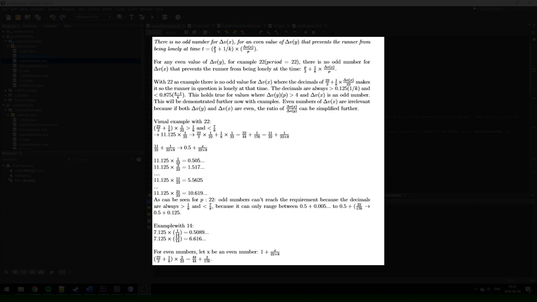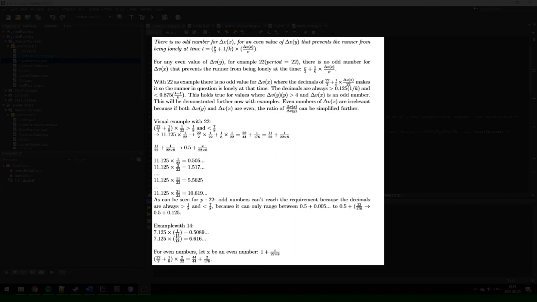So with 22 as an example, there is no odd value for delta Vx where the decimals of 22 divided by 2 plus 0.125 times delta Vx divided by p makes it so the runner in question is lonely at that time. And it's because the decimals are always bigger than 0.125 and less than 0.875. And this holds true for values where delta Vy or p are bigger than 4, and delta Vx is an odd number, which I will now demonstrate with some examples.